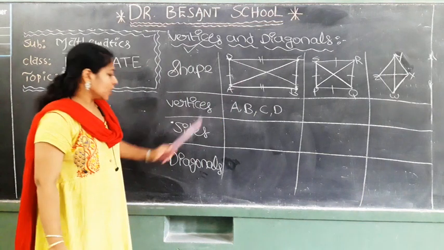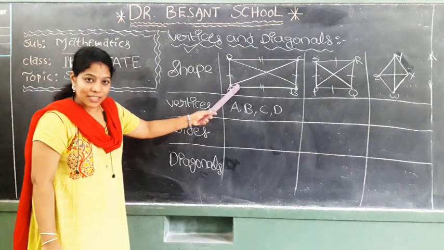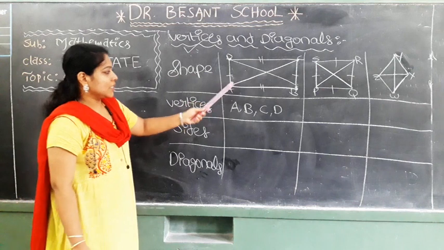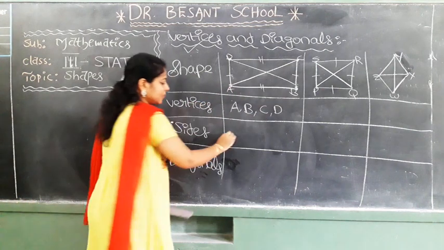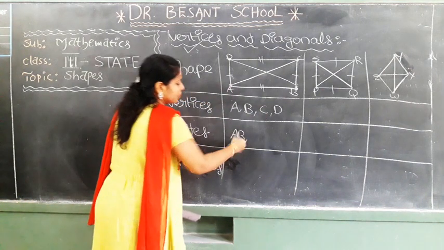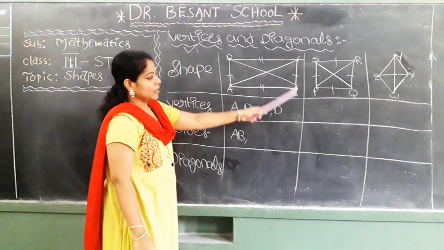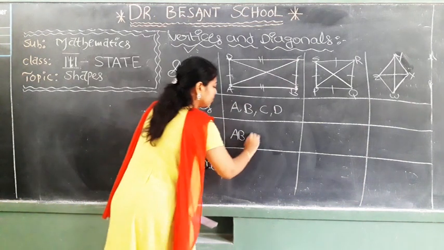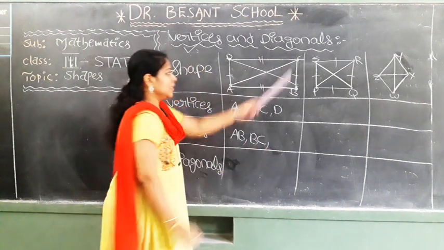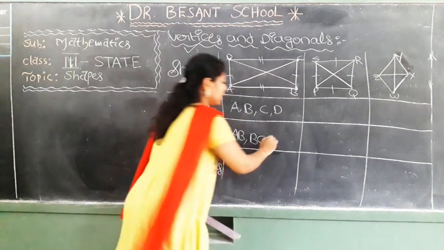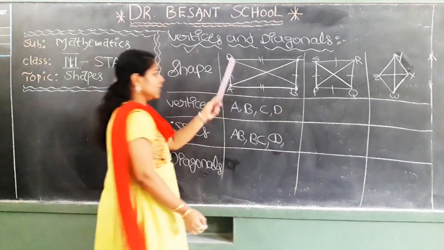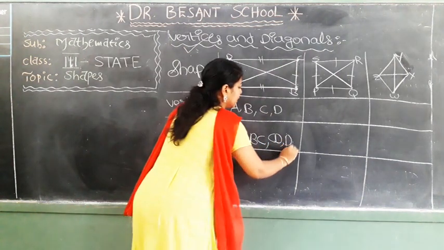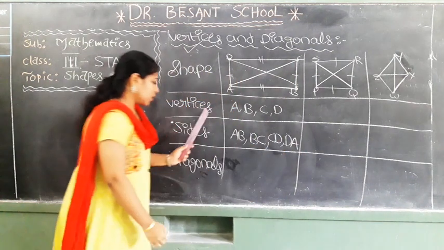Okay, children? Now coming to the sides. What are the sides? Yeah, four sides. AB is one side. Next, BC is another side. Next, CD is another side. DA is another side. Okay, vertices over, sides over.